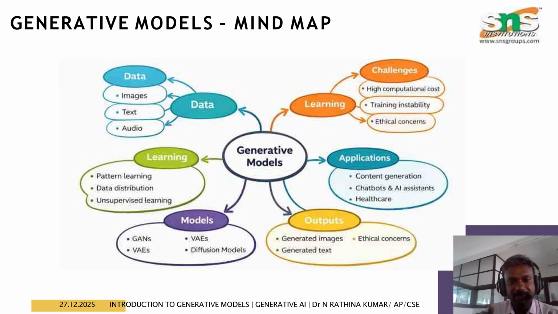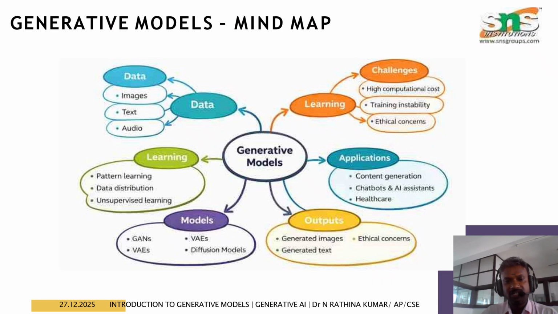This is a mind map for generative models. It covers what the data is, what the challenges are, what the applications are, what the outcomes are, and what models are used. Everything is included in this diagram. For example, the data input can be image, text, audio, or whatever it may be. Then learning: what are the challenges? For example, computational cost is high, training instability, and ethical concerns. We have to incorporate these things.